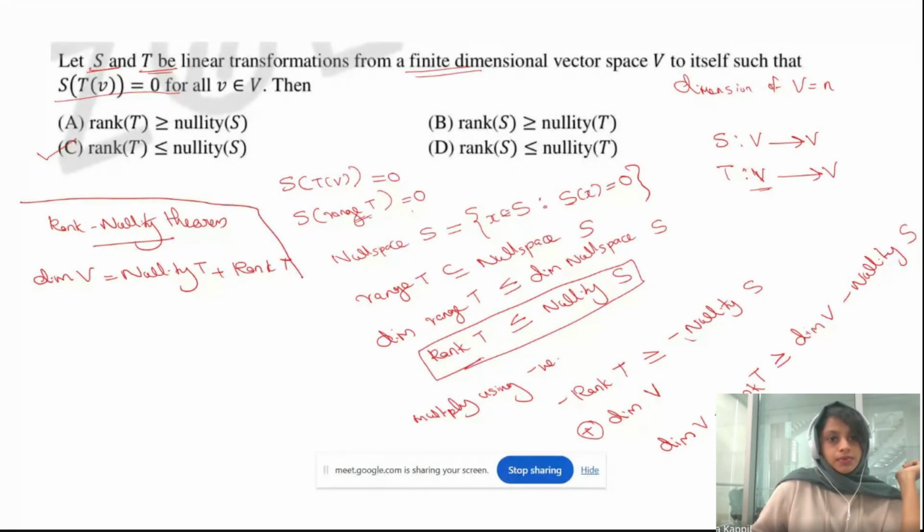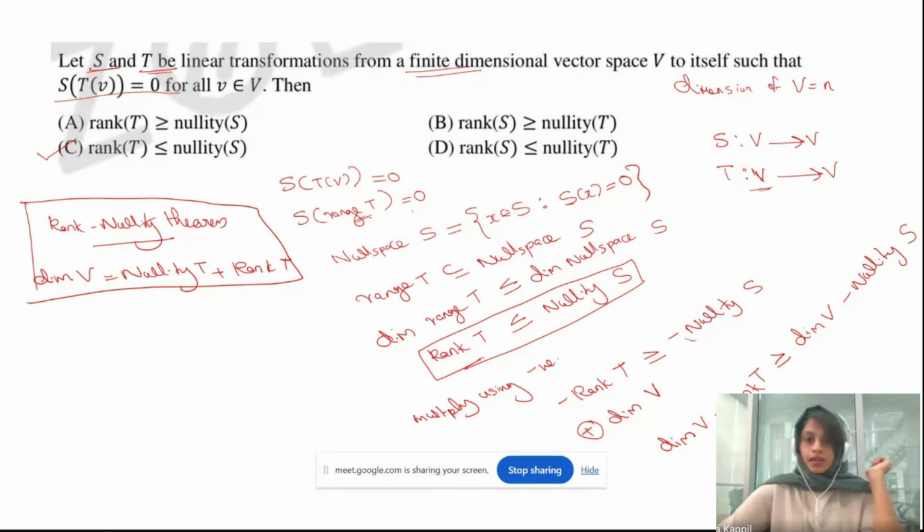Correct? So as per the rank nullity theorem, dimension of V minus rank of T is equal to nullity of T. And here, greater than or equal to, what is dimension of V minus nullity of S? It will be rank of S. Correct?